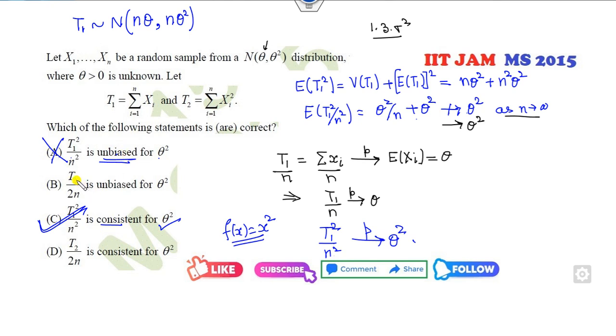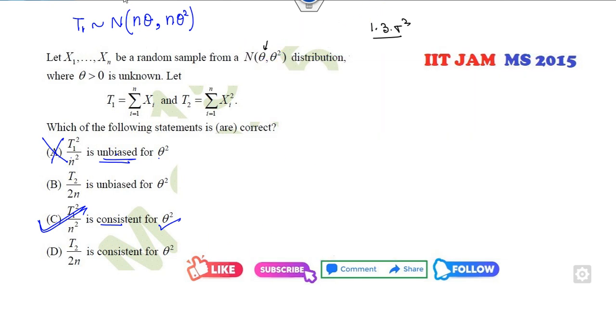Now T2 upon 2n, so I can find the distribution of T2. So let me clear this screen. So what is T2? It is my here. Fine. So can you find the distribution of T2? So the expected value of T2 will be n times the expected value of xi square.